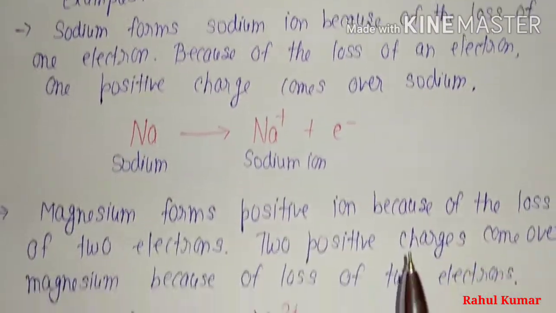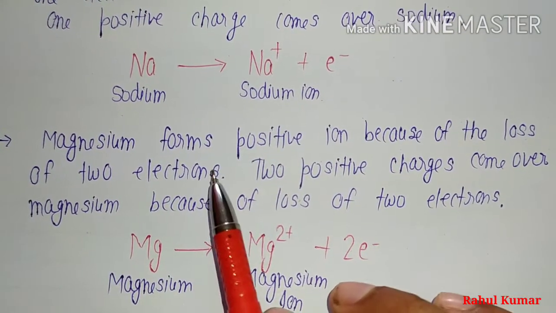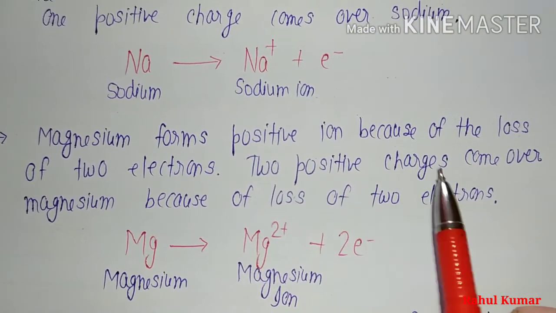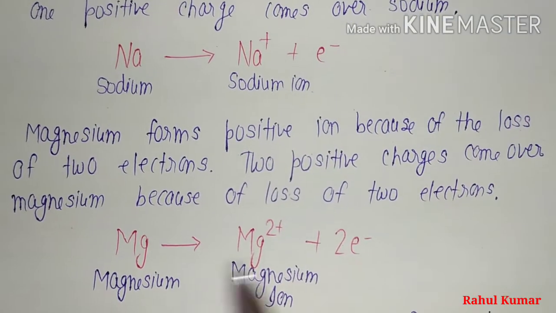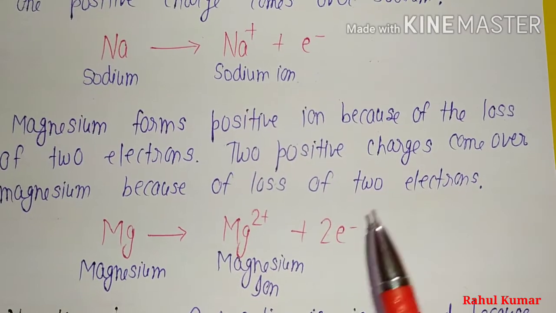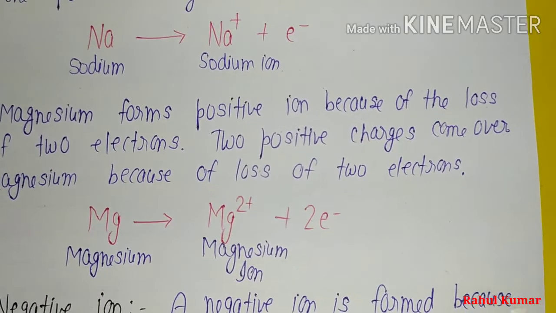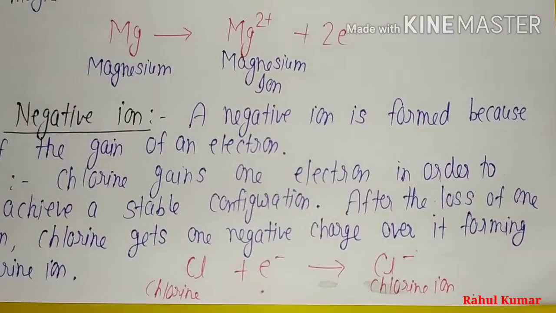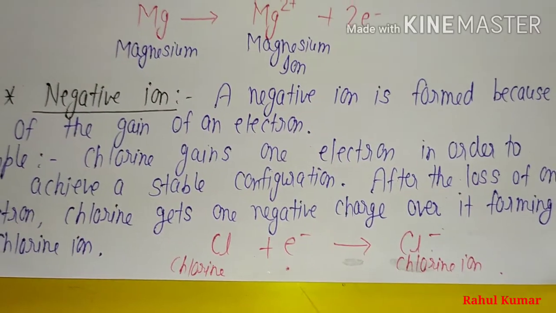Similarly, magnesium forms a positive ion because of the loss of two electrons, and two positive charges come over magnesium. We can see that Mg, when it loses two electrons, becomes Mg2+. Negative ions: a negative ion is formed because of the gain of an electron.